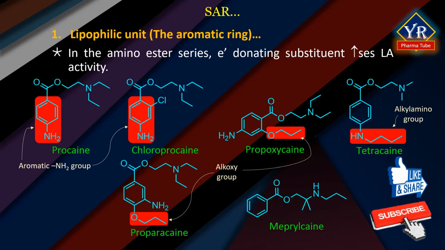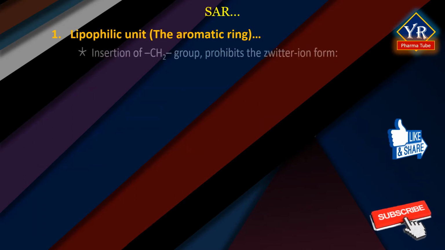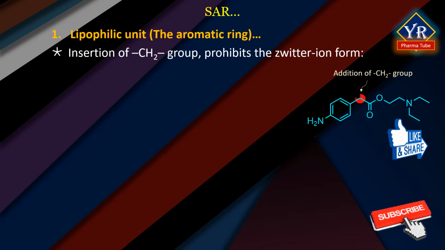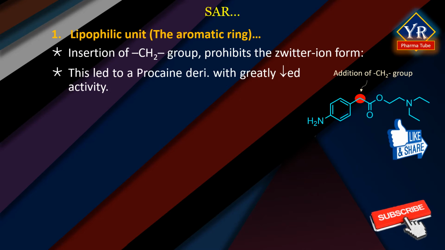When the aromatic ring is substituted with an electron withdrawing group, such as a nitro group, the electron cloud around the carbonyl oxygen decreases and the anesthetic activity also decreases. Insertion of a methylene group between the aromatic moiety and the carbonyl function, as shown in the procaine molecule, prohibits the formation of the zwitterionic form. This has led to a procaine analog with greatly reduced anesthetic potency.